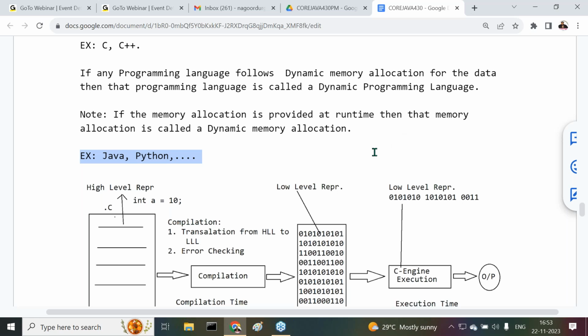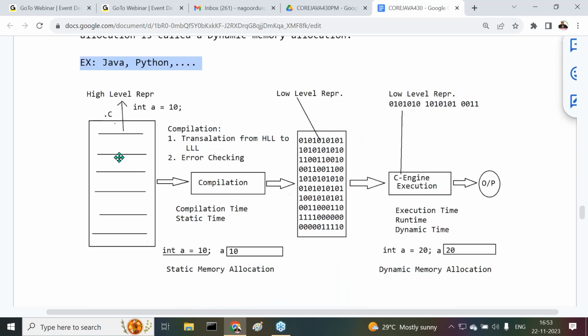What I'm telling you now, observe carefully. This is a diagram given here. Inside this diagram, the total compilation and execution process is given. What is the main intention of compilation? Translating the program from high level representation to low level representation.